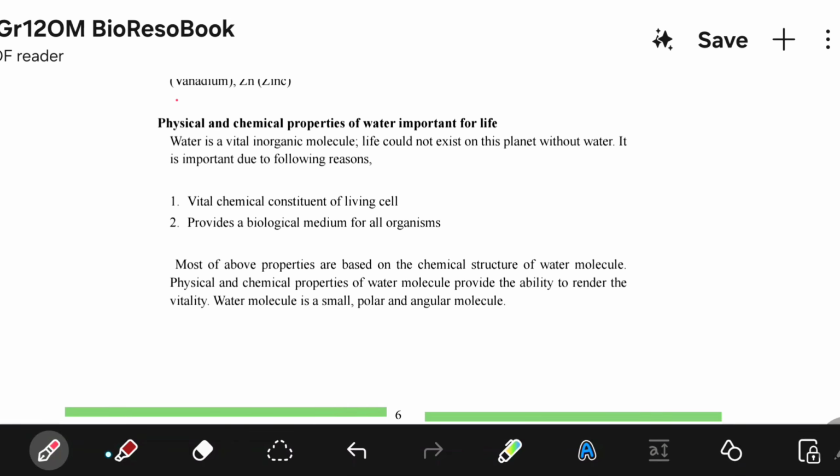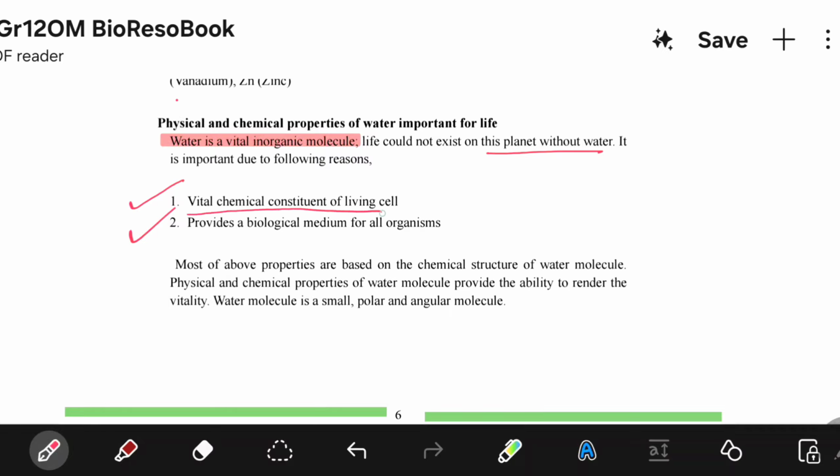Water is a vital inorganic compound. Life could not exist on this planet without water. It is important due to the following reasons, right?